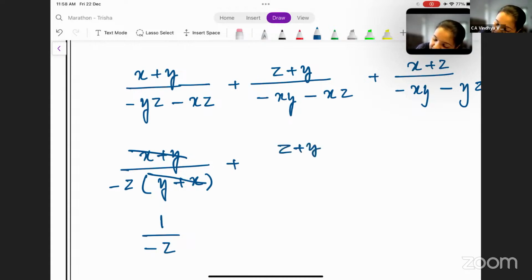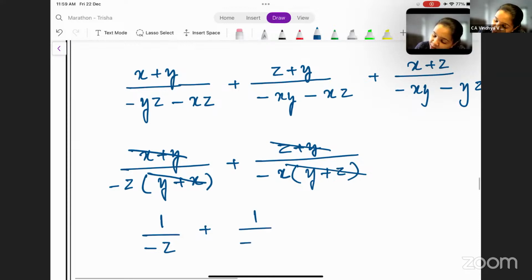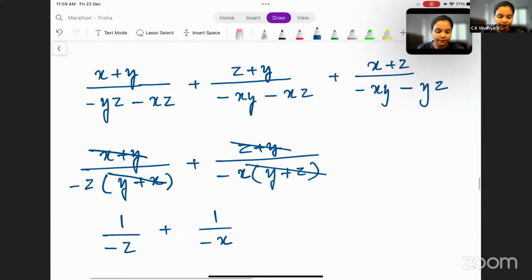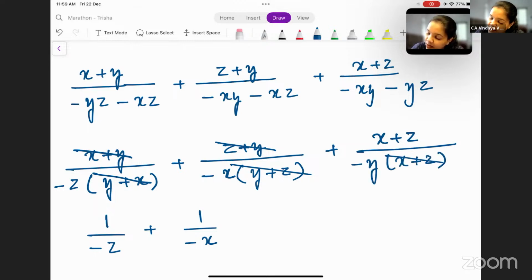z plus y as it is, whole divided by, what can you take common here? Minus x can be taken outside. What remains? Y plus z. Z plus y plus z is nothing but the same. So what happens? Here you get plus 1 by minus x. Next, plus x plus z whole divided by, what can you take outside? Minus y. What remains? X plus z. X plus z gets cancelled. What remains is minus 1 by minus y.